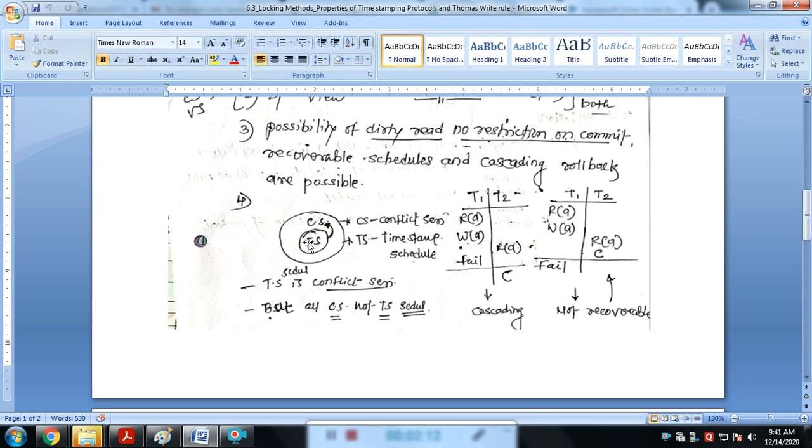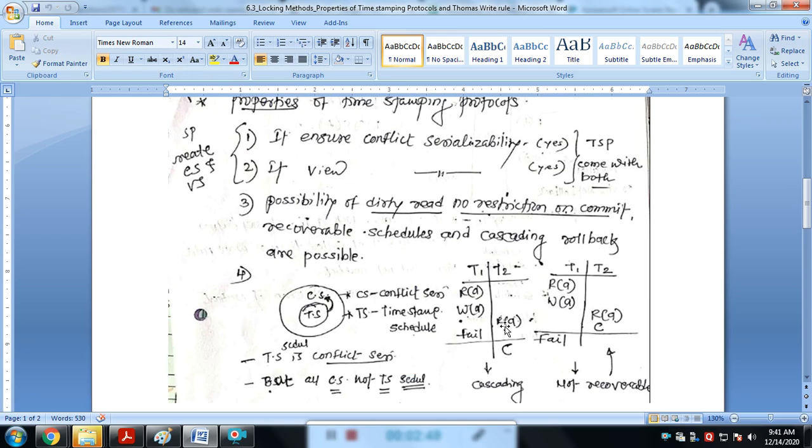If it is a timestamping schedule, then definitely it's conflict serializable. If we apply the timestamp schedule, then it is definitely conflict serializable because it is under the CS. But while the timestamp schedule is conflict serializable, not every conflict schedule is a timestamp schedule. That is simply the relationship between the conflict serializable and timestamp schedule.